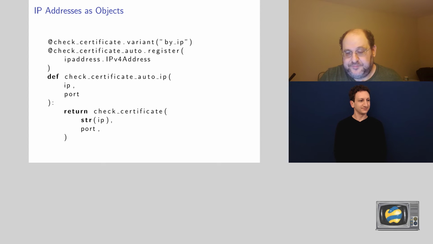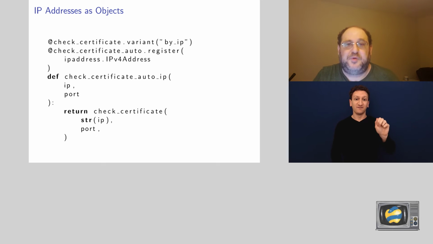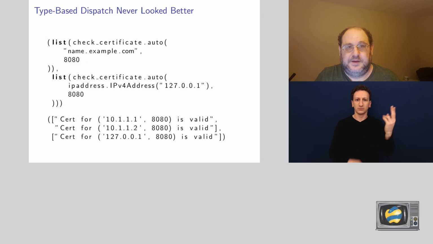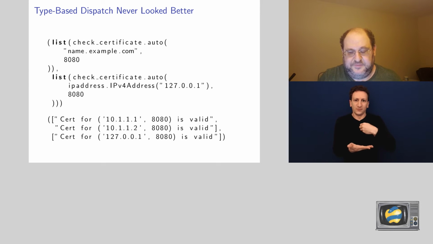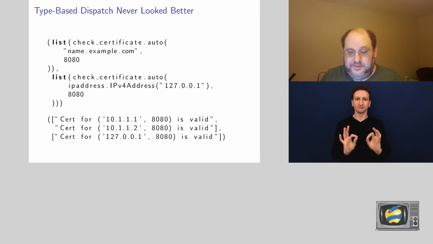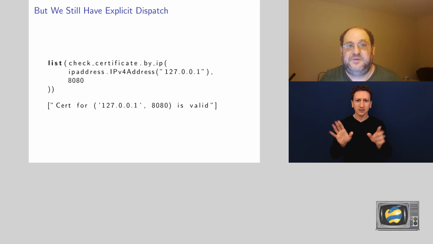So now, this sounds pretty cool. We have implemented it. We also made it as an explicit variant for IP for the people who do want explicit variants. Excellent. This looks great. We give it a string, it does the right thing. We give it an IP address, it does the right thing. And if we want to be explicit, we can be explicit.